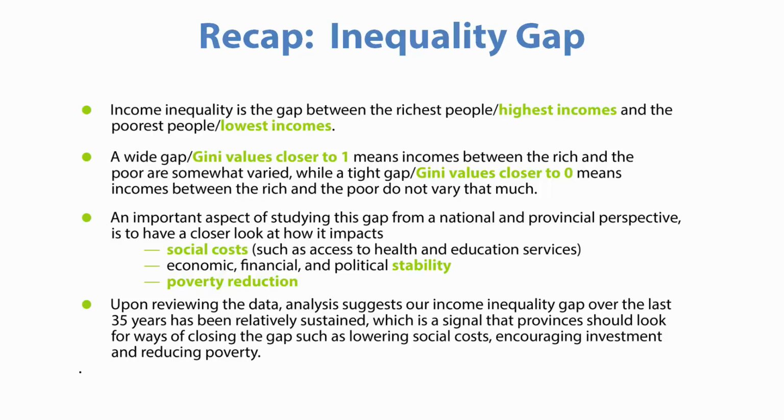An important aspect of studying this gap from a national and provincial perspective is to have a closer look at how it impacts social costs, such as access to health and education services, economic, financial, and political instability, and poverty reduction. Upon reviewing the data, analysis suggests our income inequality gap over the last 35 years has been relatively sustained, which is a signal that the provinces should look for ways of closing the gap, that is, lowering the Gini value, by lowering social costs, encouraging investment, and reducing poverty.